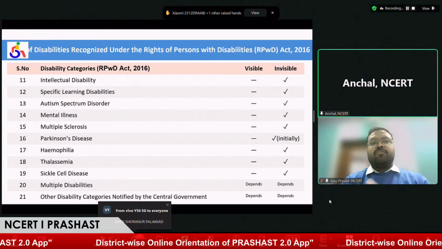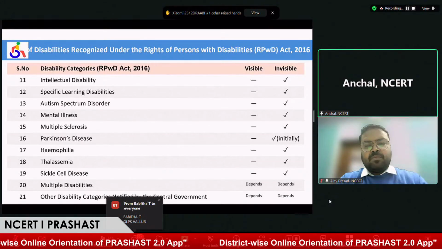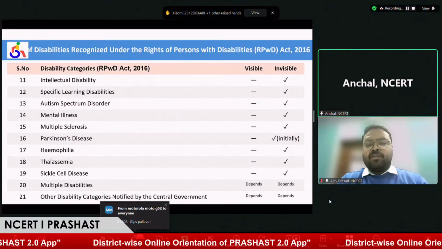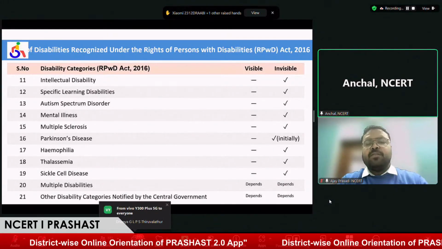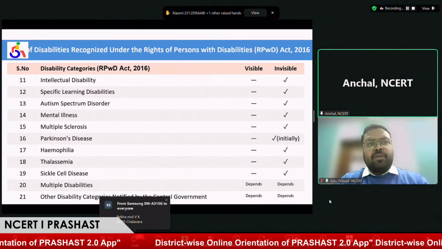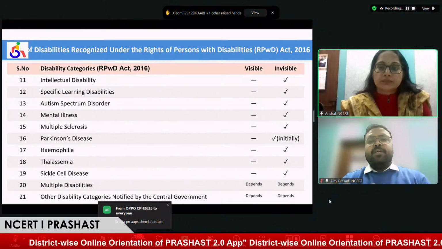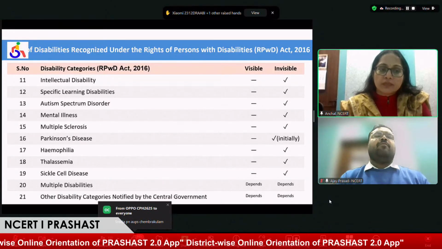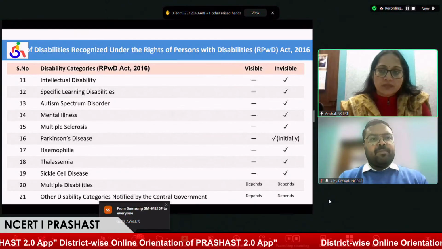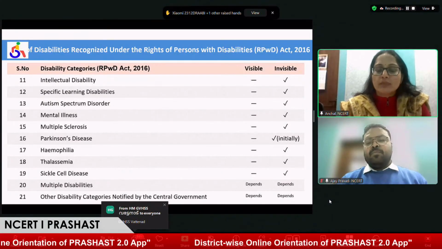So basically, sir, all these disabilities mentioned in the RPWD Act can be screened with the help of the PRASHAST application. Yes, ma'am. We can screen all these disabilities through the application because it has 63 behavioral questionnaire items in screening part one. We'll explain step by step how we take forward screening part one and screening part two. But for the current question, yes, all of these can be screened through this application. So, who are the stakeholders who can work on this application, sir?